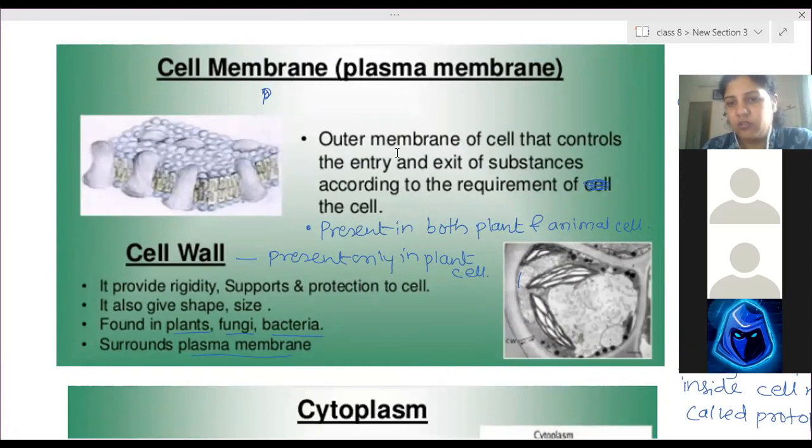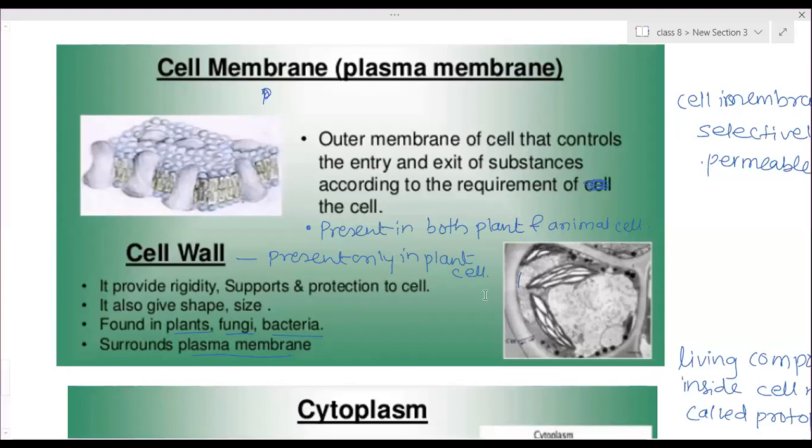And cell wall. Completed cell membrane? Yes, ma'am. And write down in cell wall, it is made up of cellulose. Cell wall is made up of cellulose.